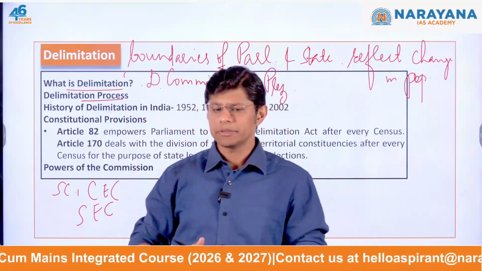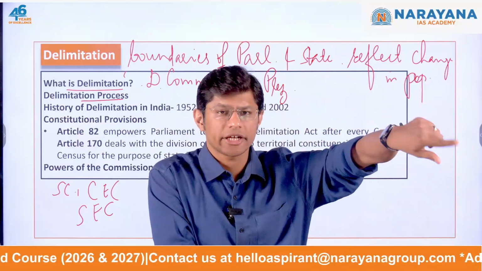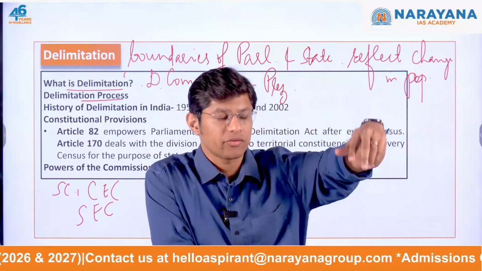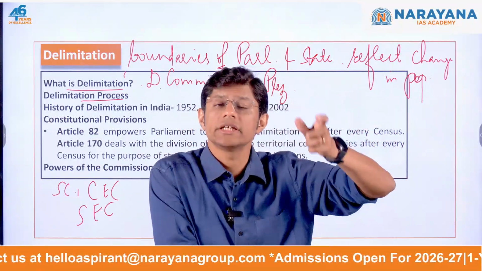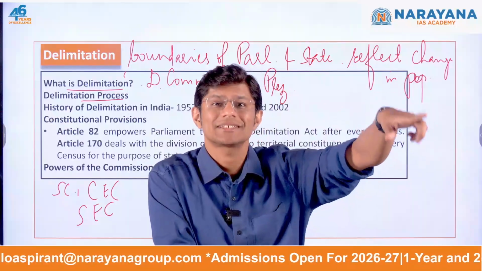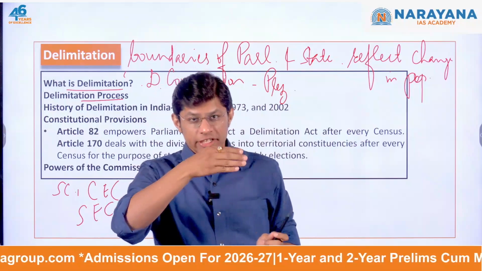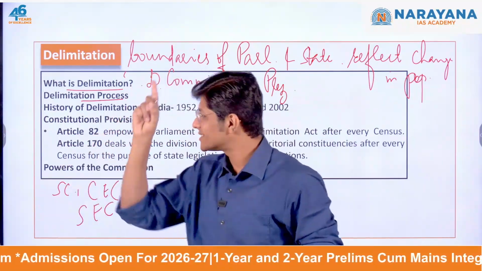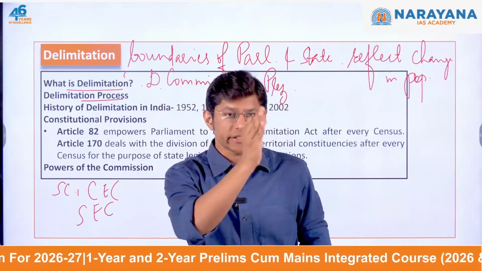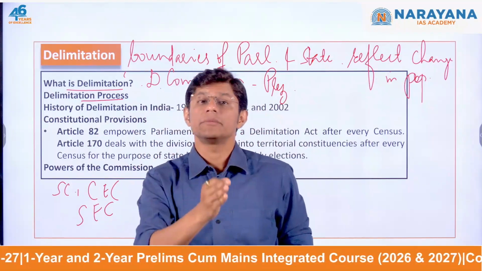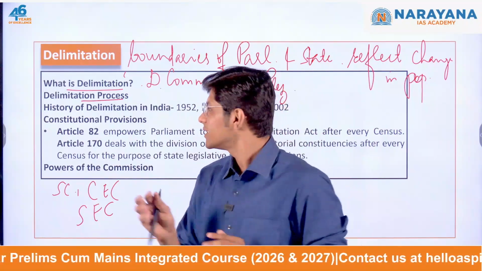And let's say, for example, the Delimitation Commission has changed the number and redrawn the constituency boundary of Maharashtra. Then this proposal is also mentioned in Maharashtra State's Gazette. And then finally, the change comes into effect once the president notifies the proposal. Once the president notifies, the changes done by the Delimitation Commission come into force. This is the delimitation process.